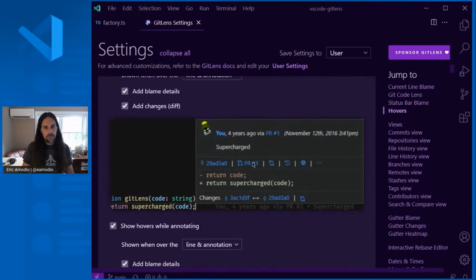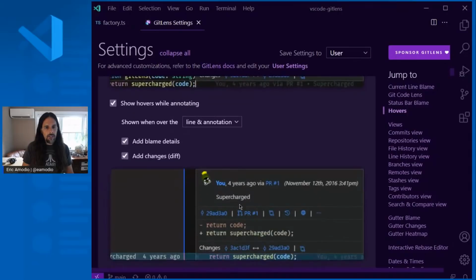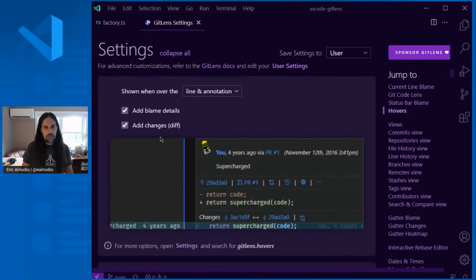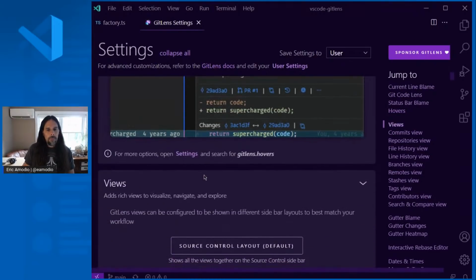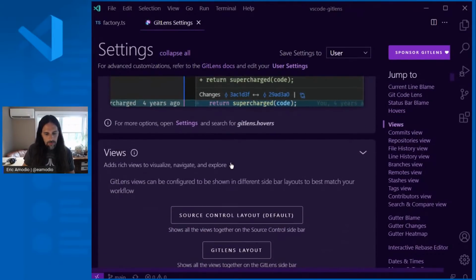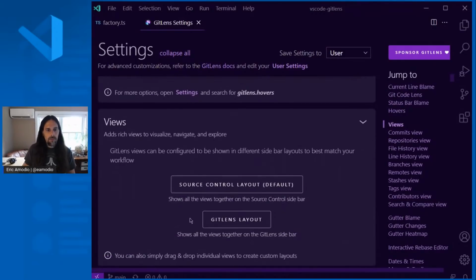So this is for the current line annotations, but you have the same control over how the other annotations show up. And then finally we'll dive into views.